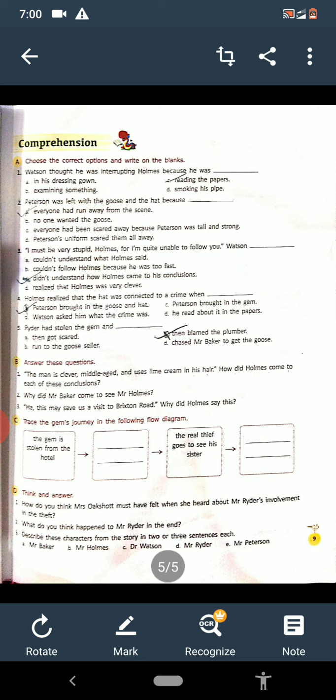Now, the third question is, this may save us from the visit to Brixton Road. Why did Holmes say this? What was the reason that Holmes spoke these words?